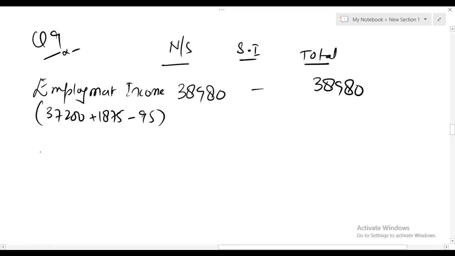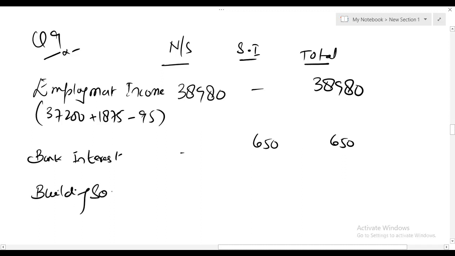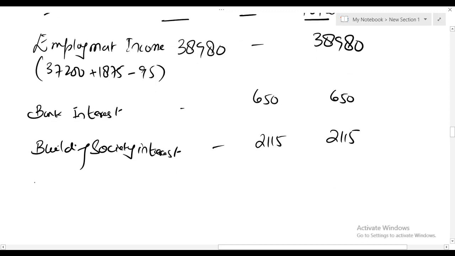Bank interest: the amount is 650. We have interest from building society. Interest from ISA is exempt.